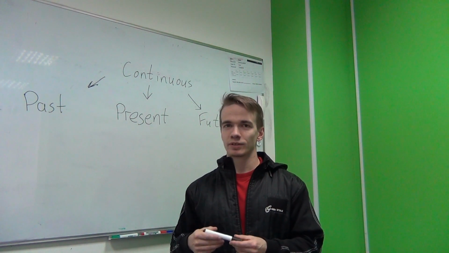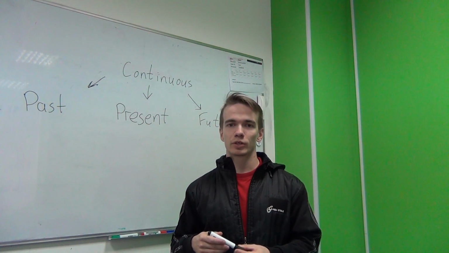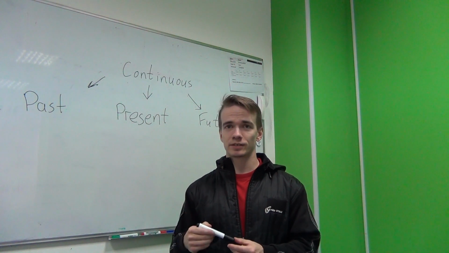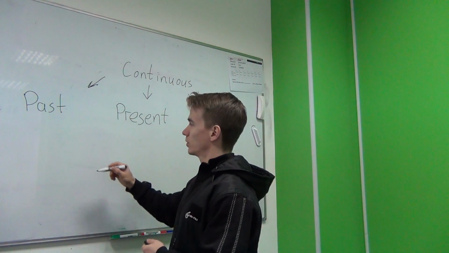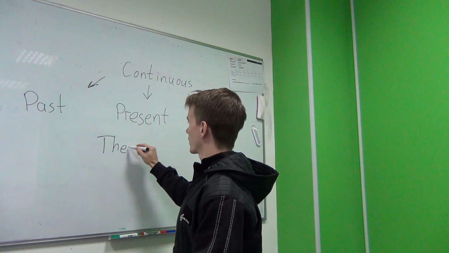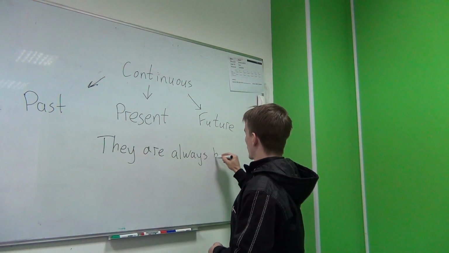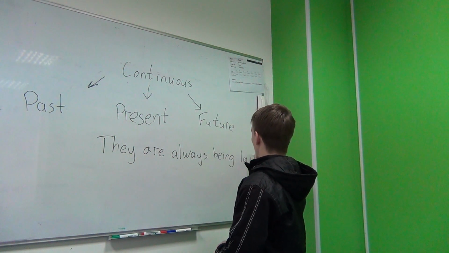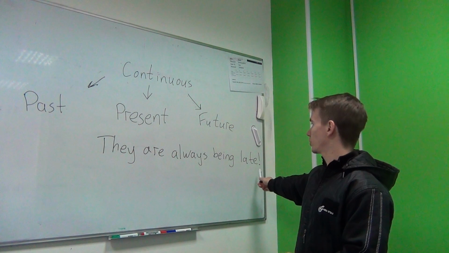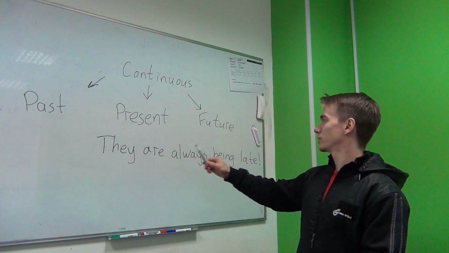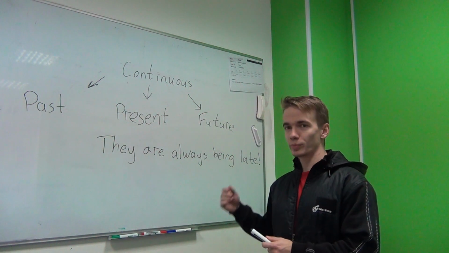So, for example, они всегда опаздывают. They are always being late. So, here we use present continuous, because we don't like it. We don't like when they are late. So, we say they are always being late. So, let's write down and let's see what is the structure. And so in the end, it's a nice idea to add an exclamation mark to emphasize that we have exactly present continuous, that we don't like this repeated action.